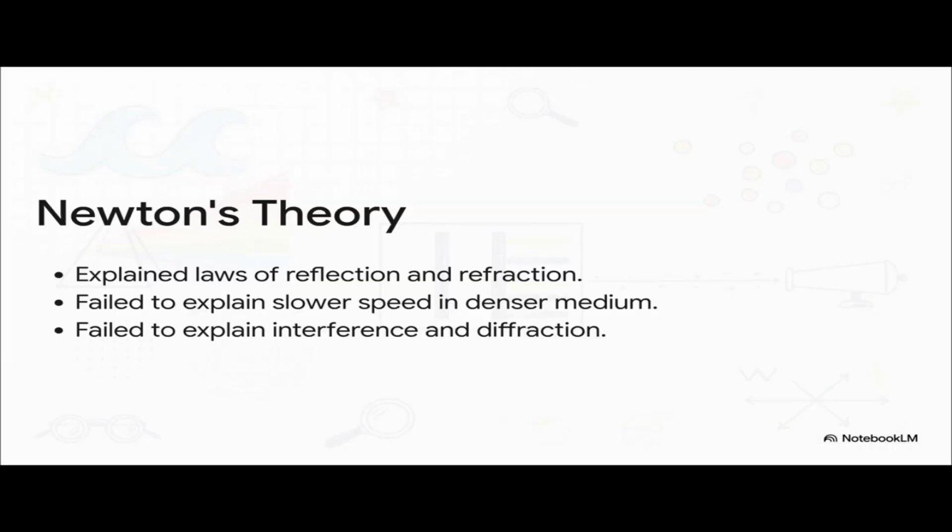Now, the really crucial point here is that while these corpuscles neatly explained reflection via repulsion, they had some major fatal flaws. Newton theorized that when corpuscles approach a surface, they're either repelled, causing reflection, or attracted, causing refraction, which was a pretty neat package. But it just couldn't explain everything. For instance, it failed to explain why light actually travels slower in a denser medium, rather than faster like his theory implied. And even more importantly, it completely failed to account for complex behaviors like interference, diffraction, and polarization.